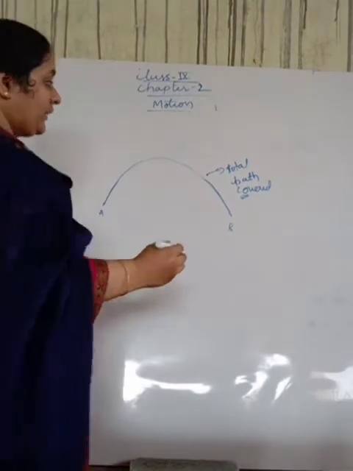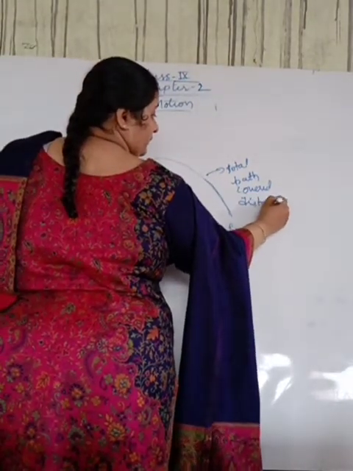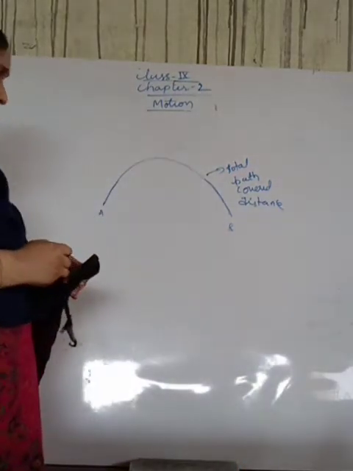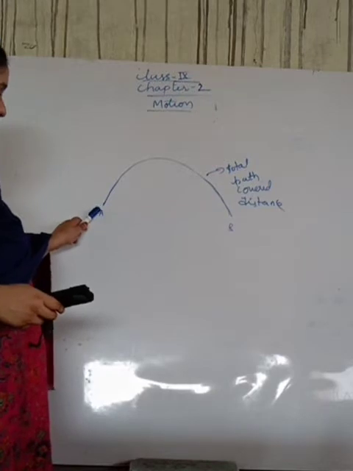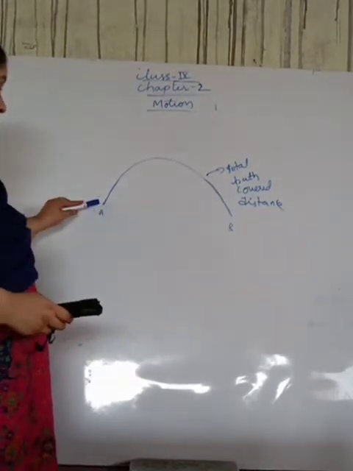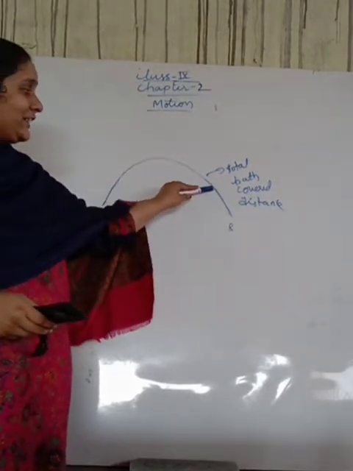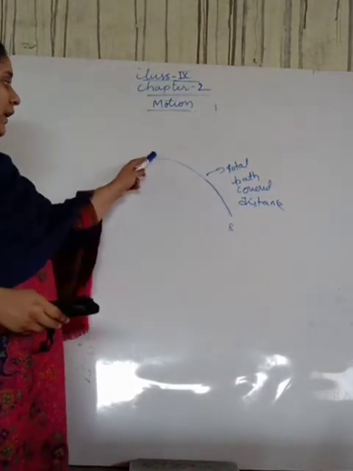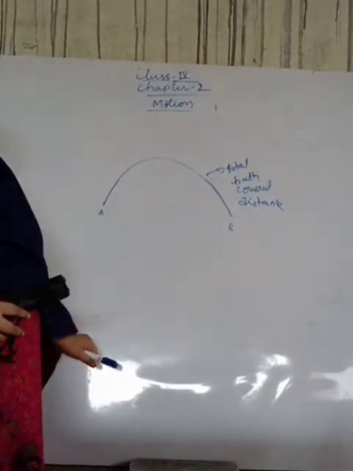Total path covered is called distance. What does it mean? Total path covered means the body has started from A and reached B. Whenever we consider this whole path, how much distance it has, that we call distance.